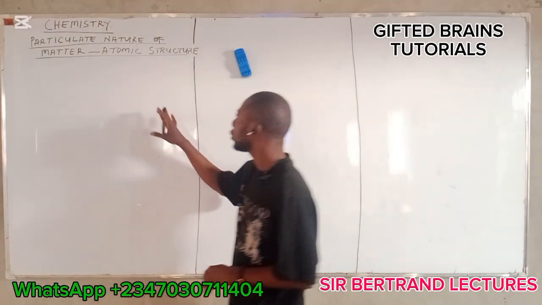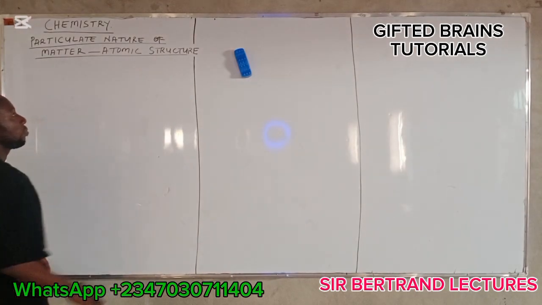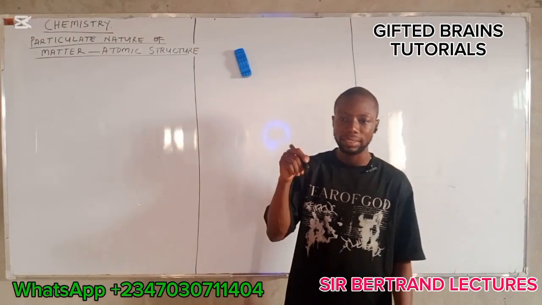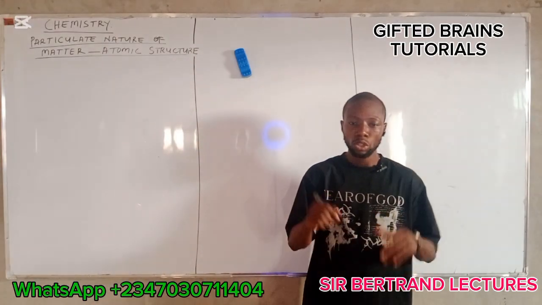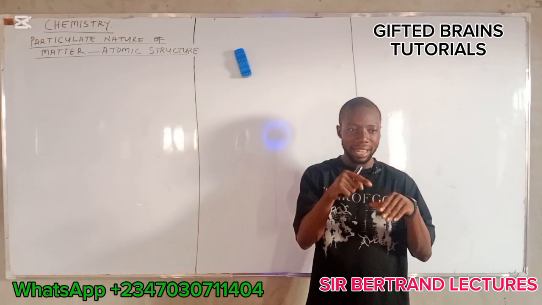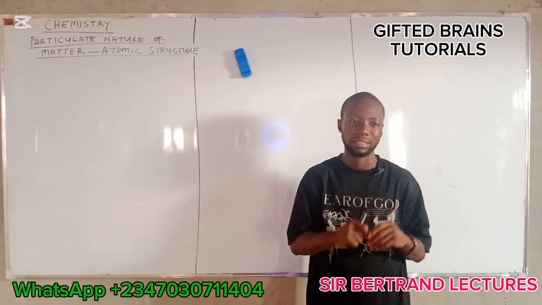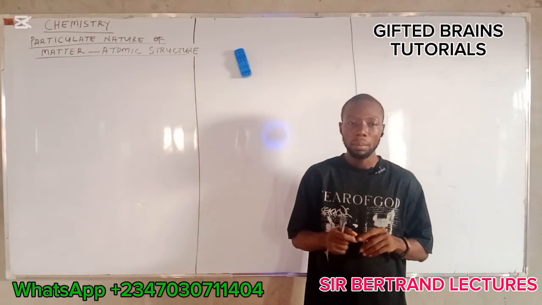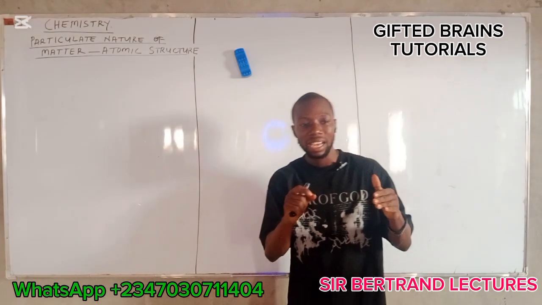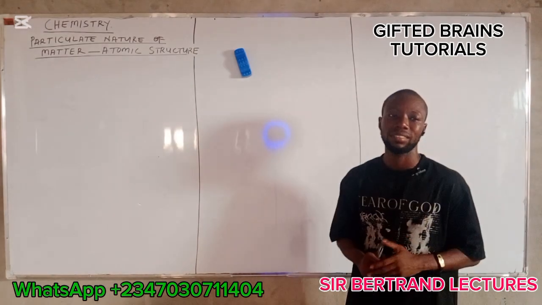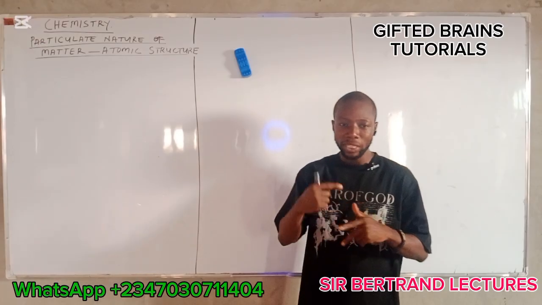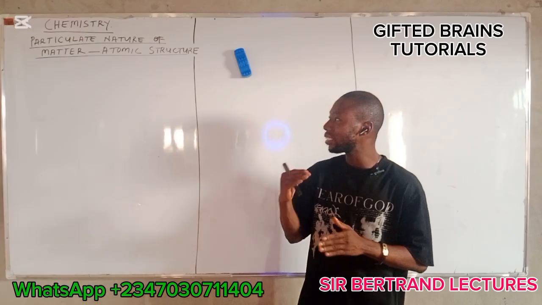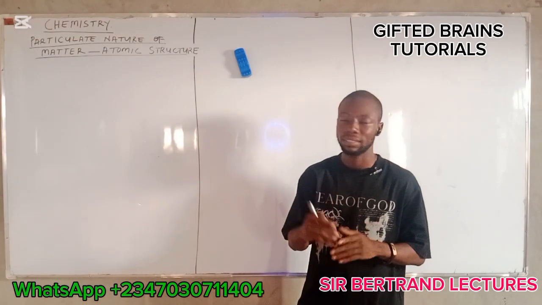All right. Today we are going to discuss the atomic structure, how atoms look like. First of all, what is atom? Atom is a part of an element, the smallest particle of an element that can take part in chemical reaction is atom. All right? Being part of an element, that shows that atoms come from an element. Do you understand? So first of all, I think we need to start from the definition of element. We need to start by defining what element is.